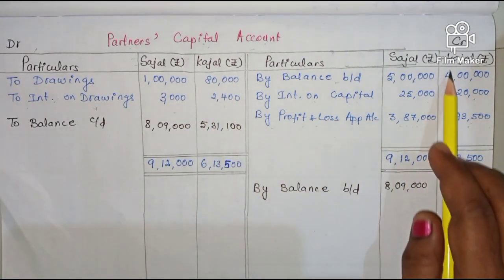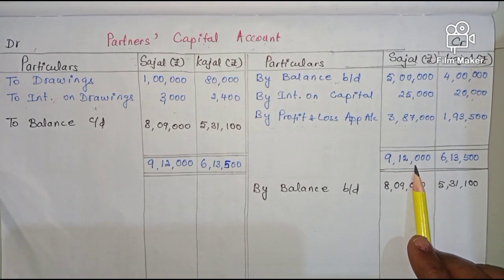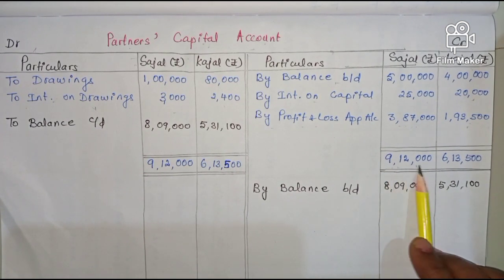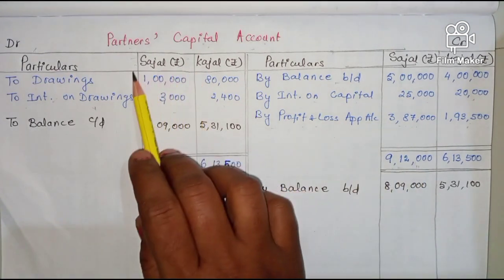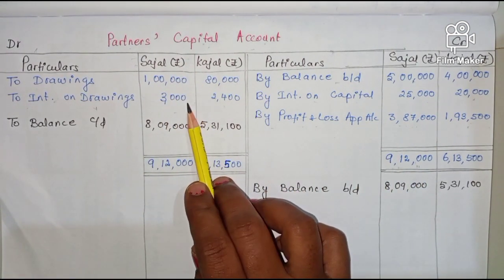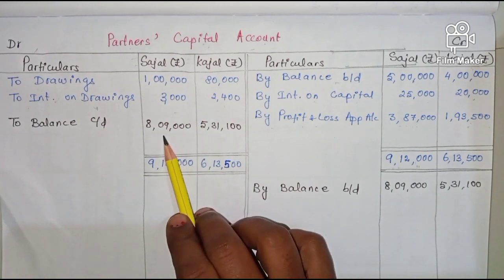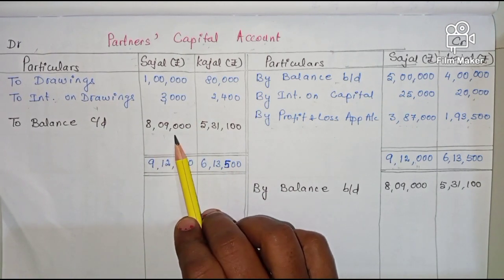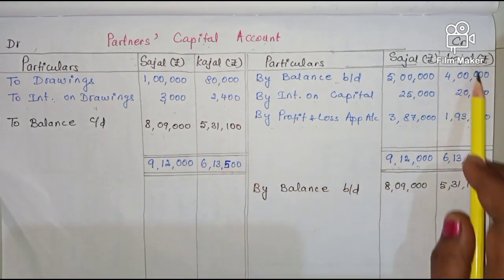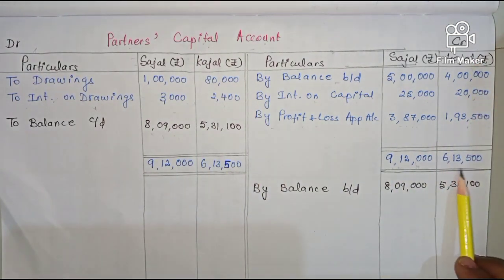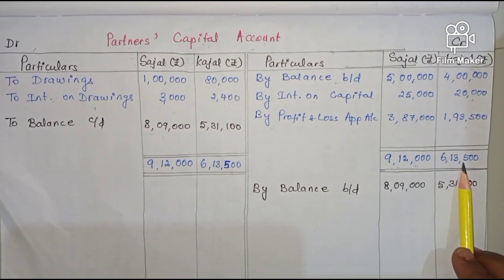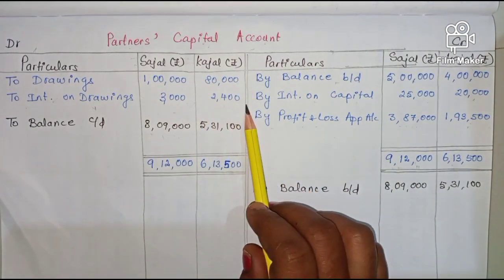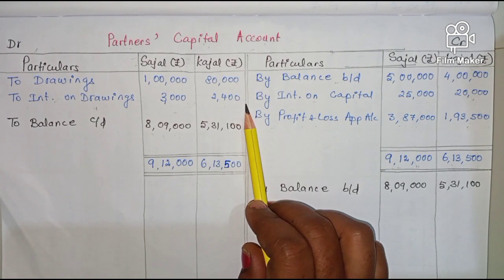Then afterwards, we have to take the total for Sajal. It comes to 9,12,000 on the credit side. 9,12,000 minus 1,03,000, the debit side total, you will get the balance as 8,09,000. In the same way for Kajal also, the credit side total is 6,13,500 minus 82,400, the debit side total.